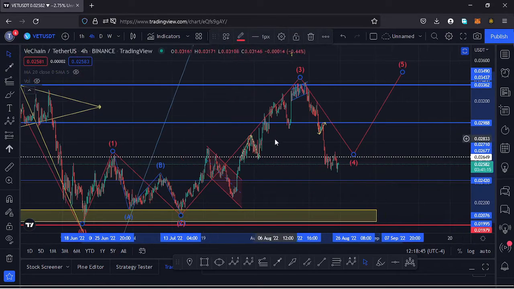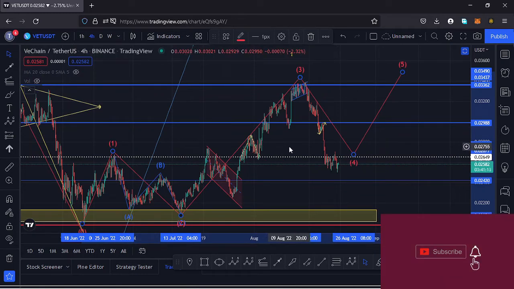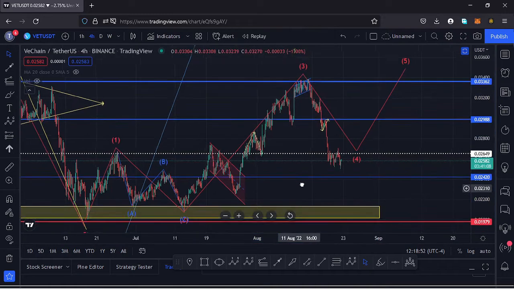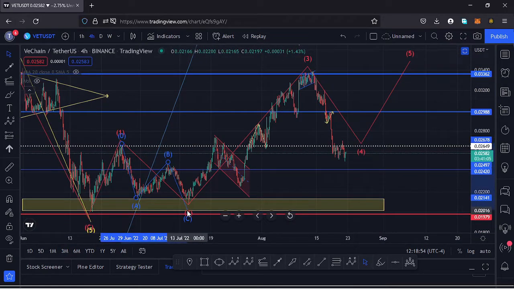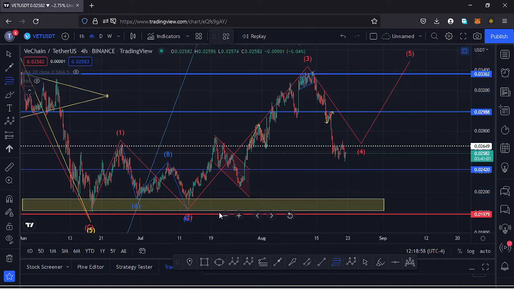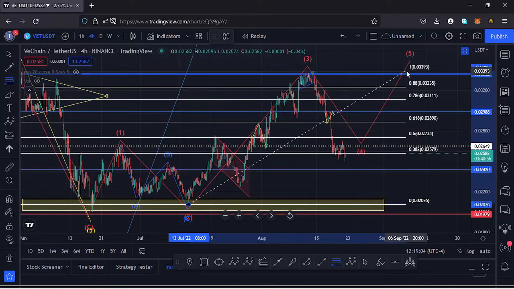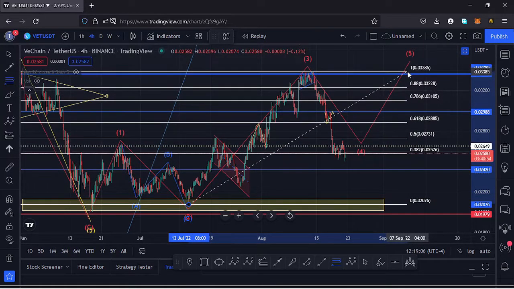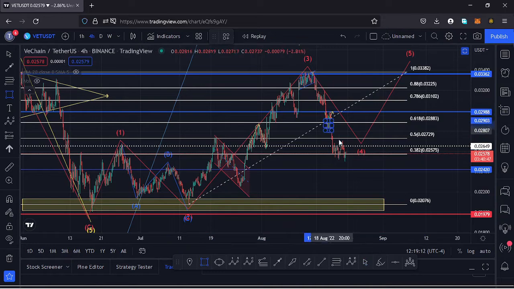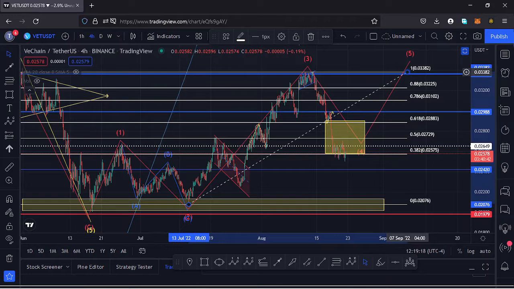And I expected a very nice retracement to the lower side in the formation of a wave 4, and using the Fibonacci's, I also had a target area for that fourth wave to the lower side. Because a wave 4 is a retracement of the third wave, we can use the Fibonacci's connecting the low of the wave 3 to the high of the wave 3. That gives us the minimum target area for that retracement to the lower side in the formation of a wave 4, between the fib level 0.618 and the fib level 0.382 as a maximum, which is a target area that I have here on the charts in yellow.